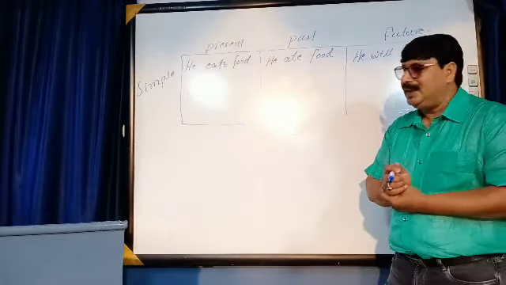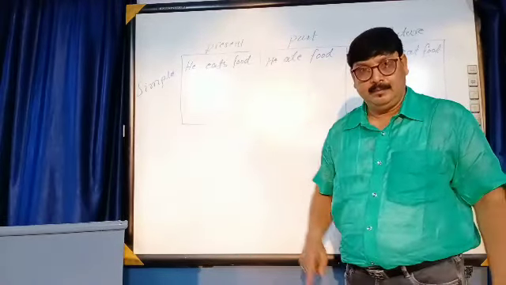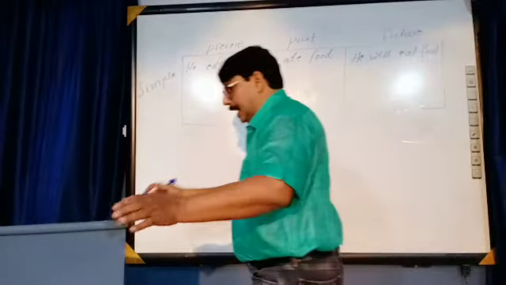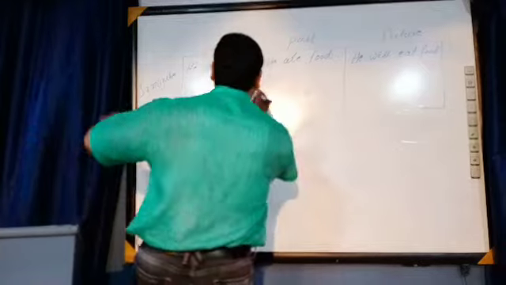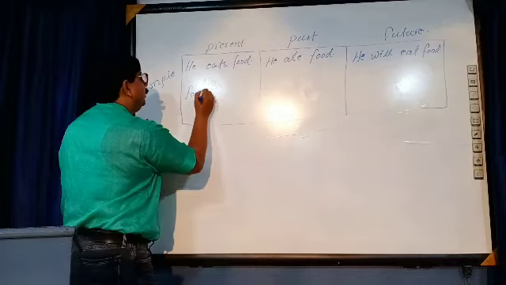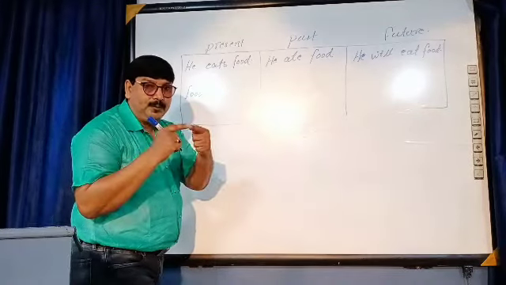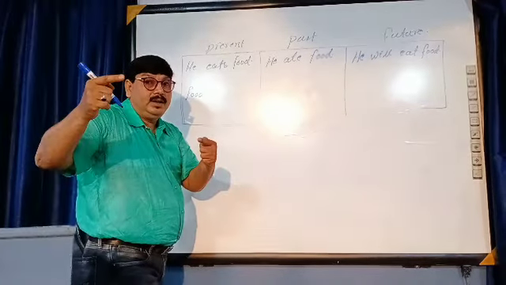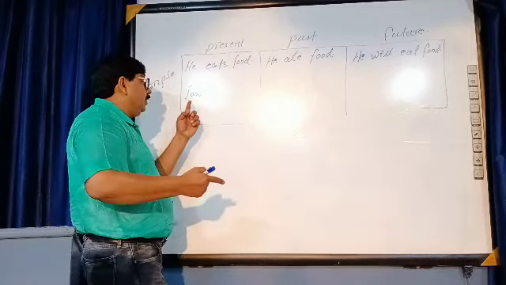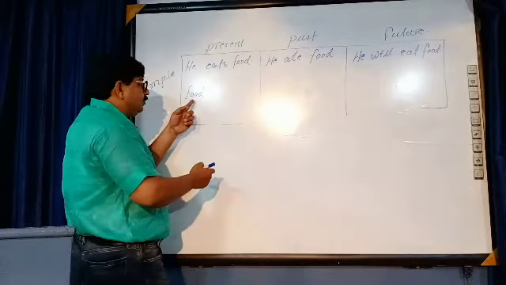For the passive, in the present simple, the object will be in the beginning. See here, directly. I have to write at first the object, food. Now in present simple, you will have to write is, are, or am, the verb to be according to the object. What should be here?